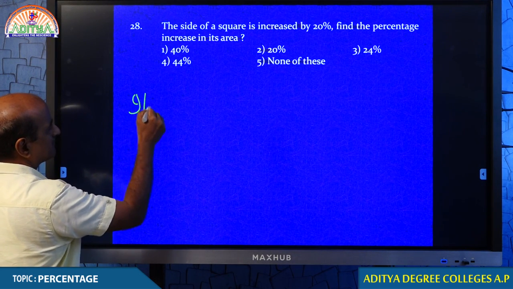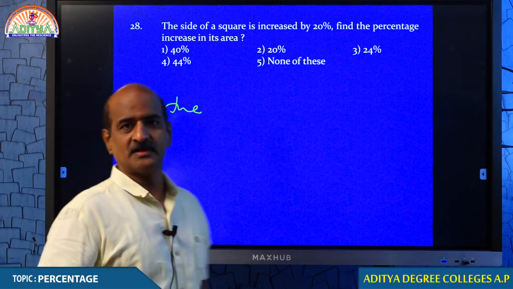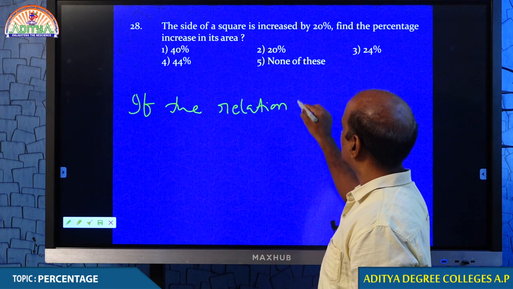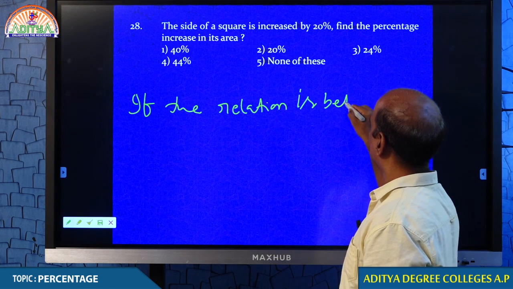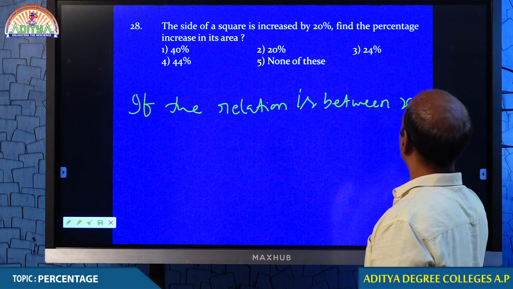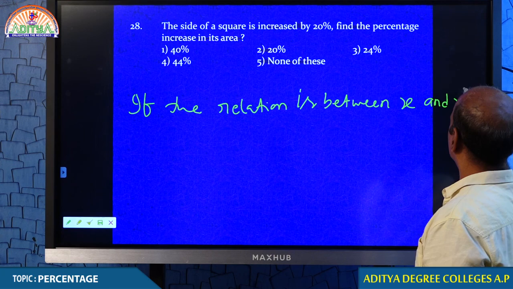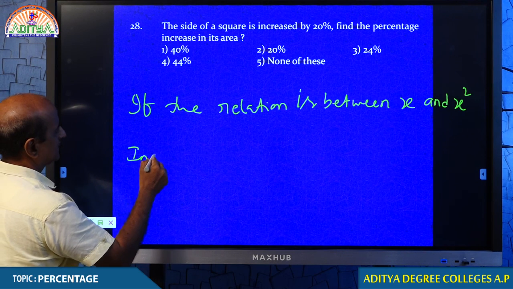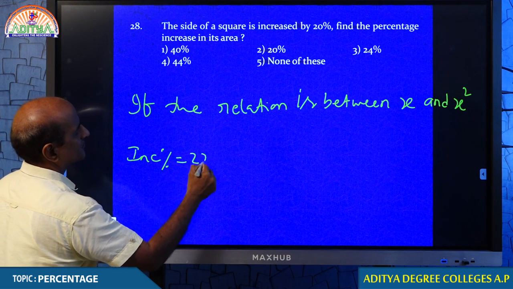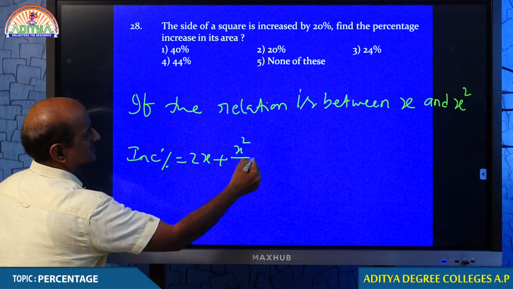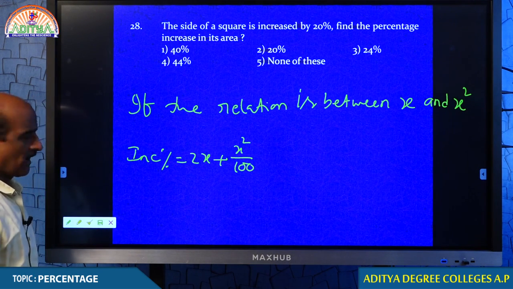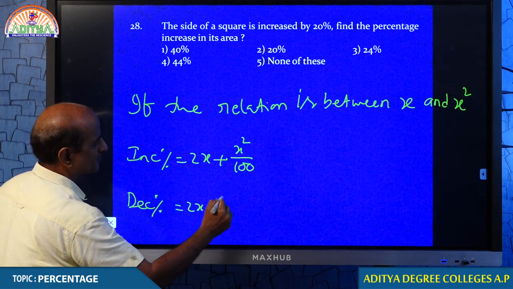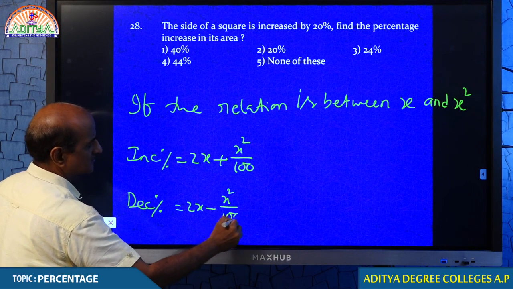If the relation is between x and x square, percentage increase is equal to 2x plus x square by 100, as well as percentage decrease is equal to 2x minus x square by 100.